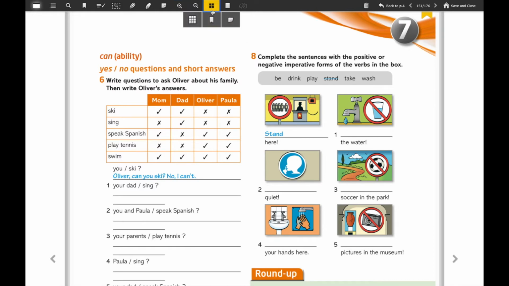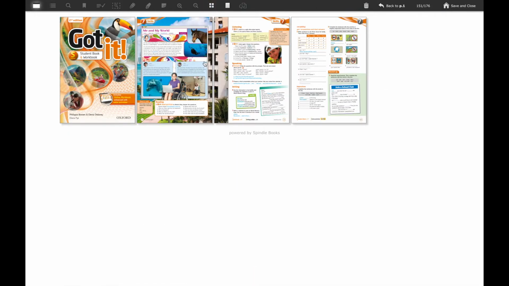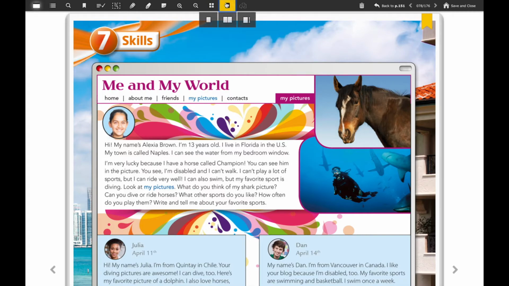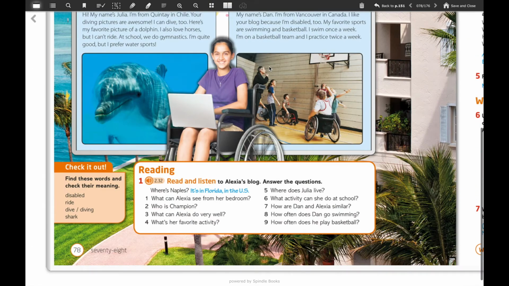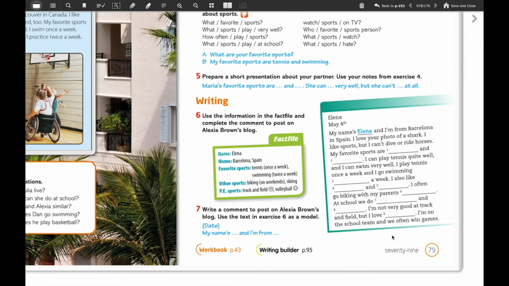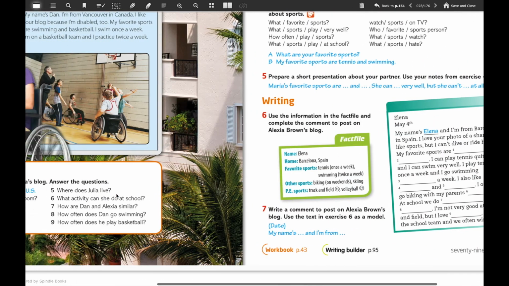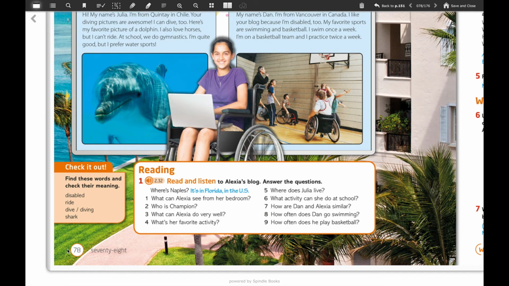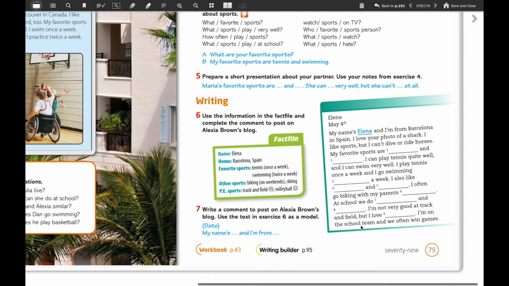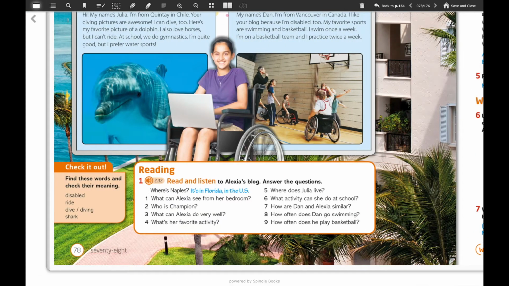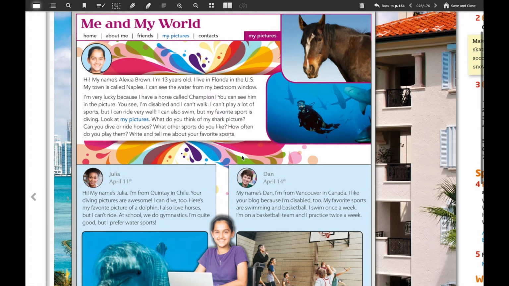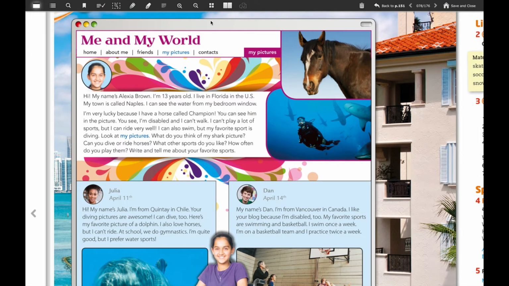Okay, when we finish that, we are going to work with pages 88 and sorry, I made a mistake. It's not 88, 78 and 79. Okay, 78 and 79. What we're going to do here first, we're going to try to identify which kind of thing this is.